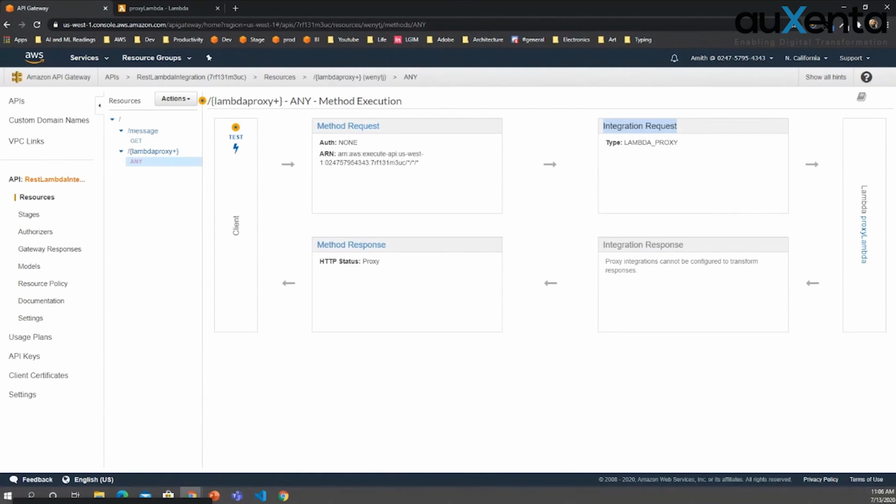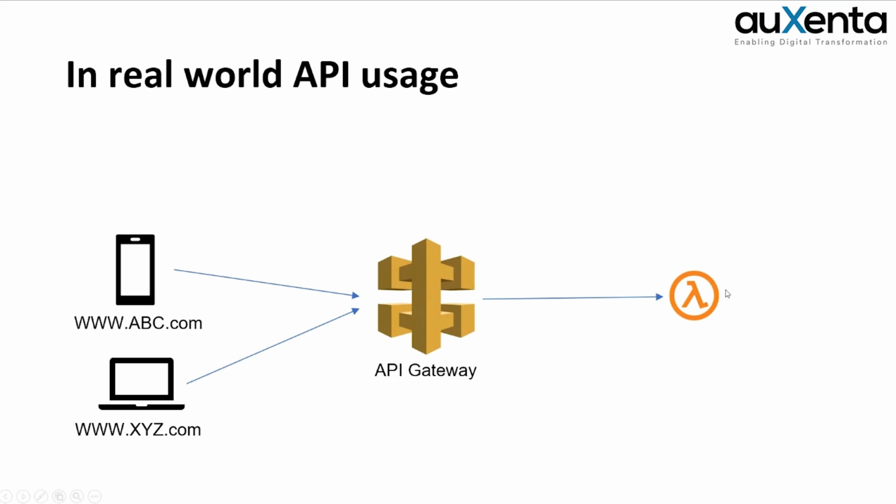And let's go back to the presentation. And now you know how to connect API Gateway to Lambda, right? Now let's come to the real world. That means in the real world, you should be able to use these APIs, right? Let's think you have two domains, abc.com and xyz.com. You want to access the API Gateway, that means the Lambda function through the API Gateway. And when you try to do it, it will not allow it if you haven't configured CORS.